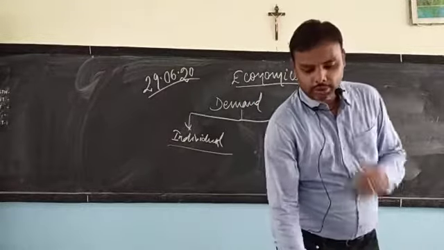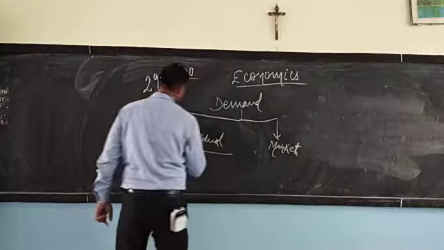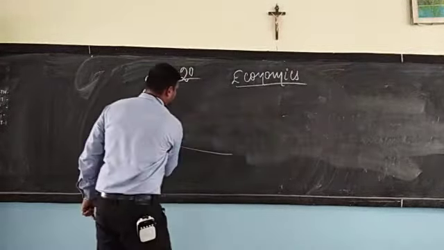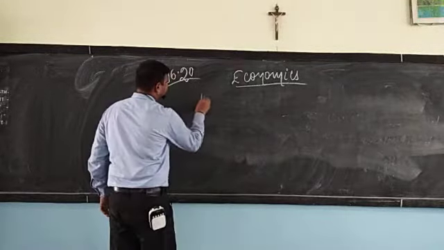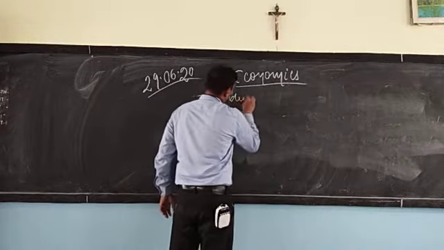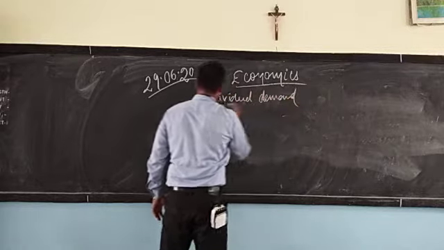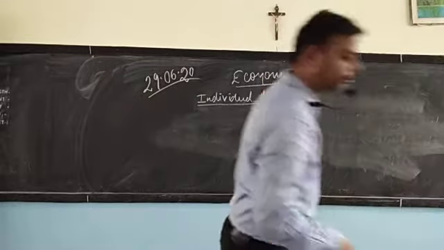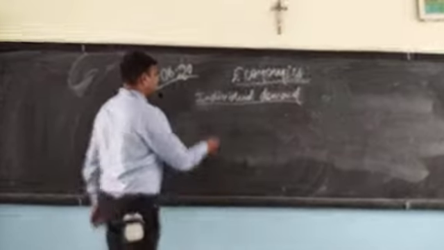The next point is, let us see graphically how it functions. First we are talking about the individual demand and then market demand. For example, I take an example.